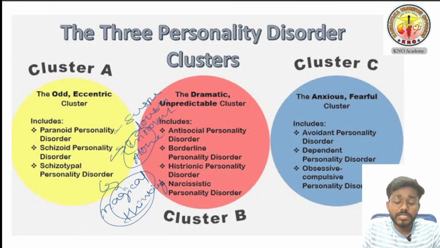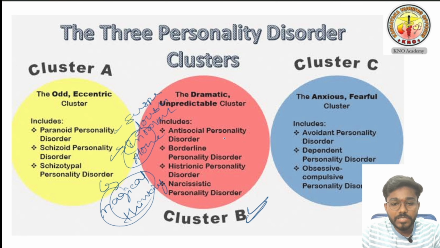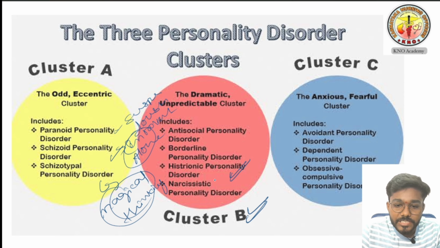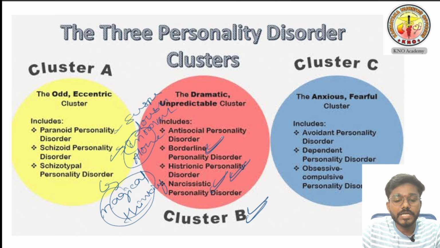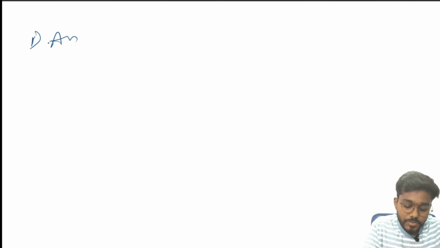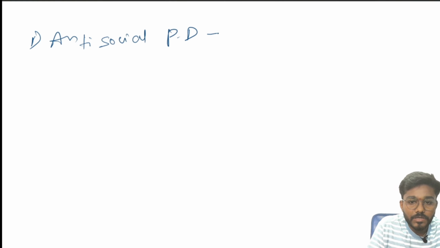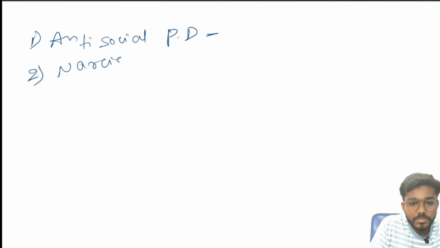In today's classes we are going to learn the cluster B personality disorders. In cluster B there are four personality disorders: antisocial personality disorder, histrionic personality disorder, narcissistic personality disorder, and borderline personality disorder. As usual, in the last class we remembered some words to fix in our mind. The first one is antisocial personality disorder. The second one is narcissistic personality disorder.